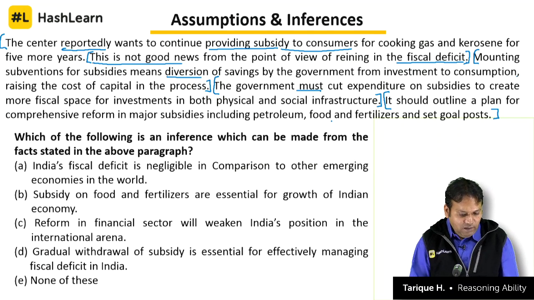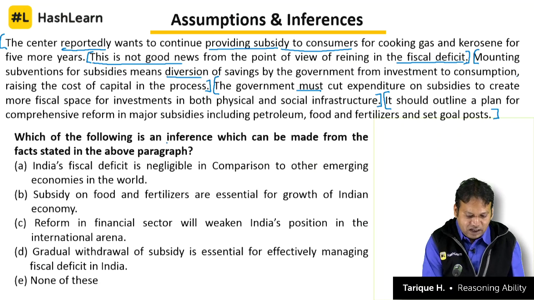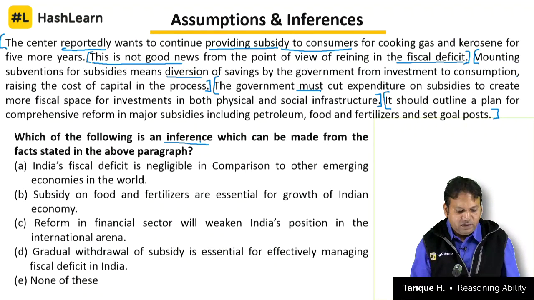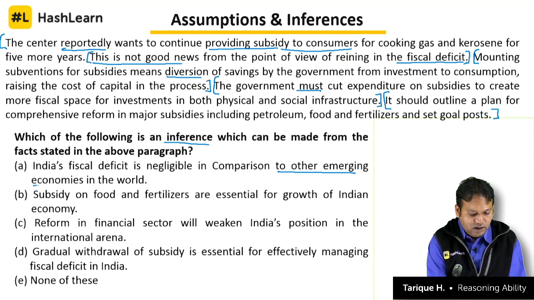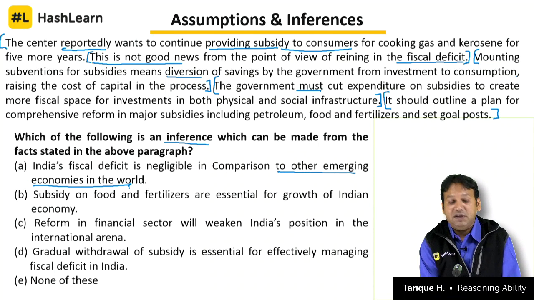Let's look at this. Which of the following is an inference, something that we can understand logically from the facts stated in the above paragraph? Okay, India's fiscal deficit is negligible in comparison to other emerging economies. The moment we bring in a new point, are we talking anything about other emerging economies? No, it's a new point. So A is not right.